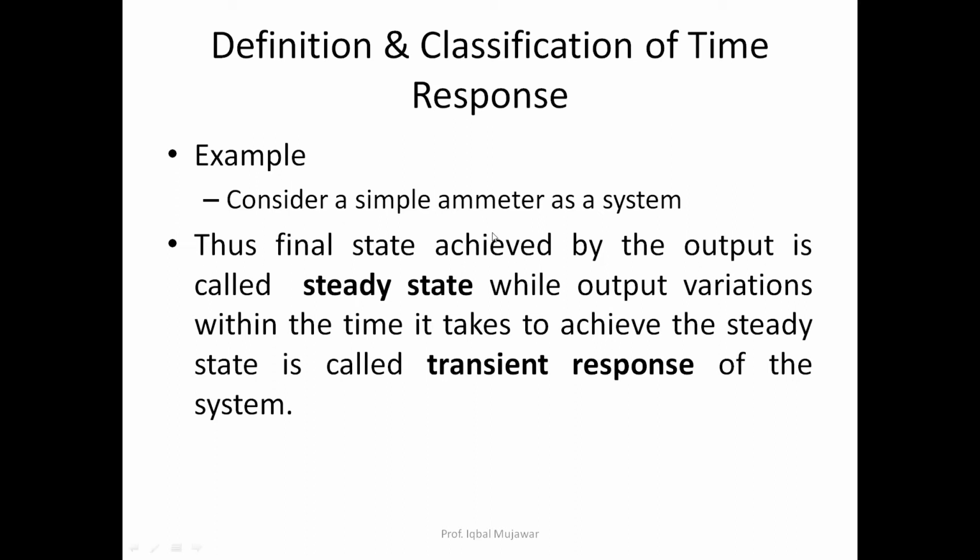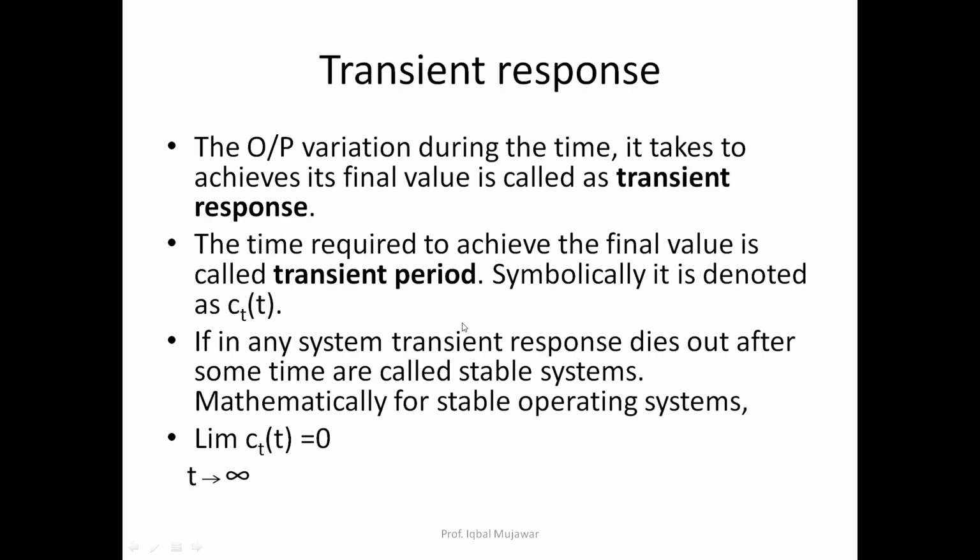Thus the final state achieved by the output is called steady state, while the output variation within the time it takes to achieve the steady state is called a transient response. As I said, initially the system will be in transient state when it is changing from 0 to 2 ampere or 5 ampere, and when we achieve the 5 ampere, at that time we can say we have achieved the steady state. Transient response: the output variation during the time it takes to achieve its final value.